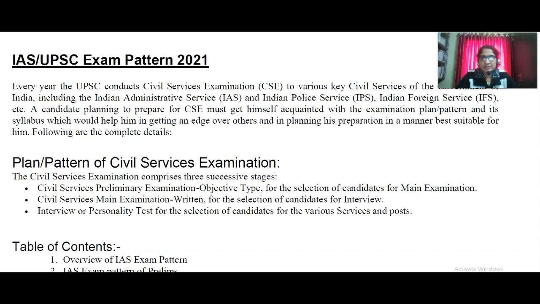Today we are going to discuss the IAS and UPSC exam paper pattern, plan and subjects, which subjects, and what the age limits are, and all that we are going to discuss here.